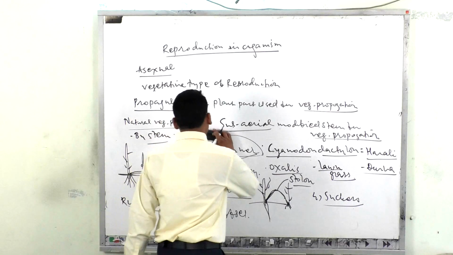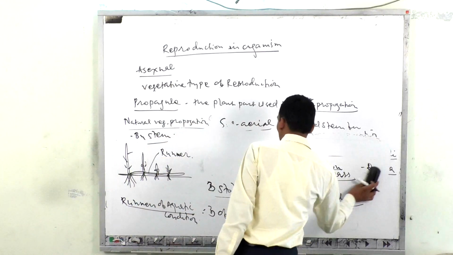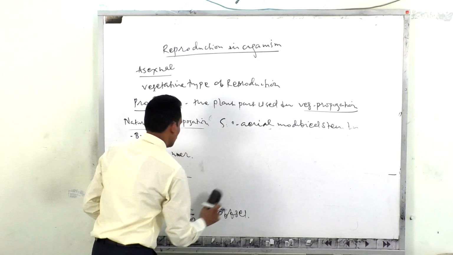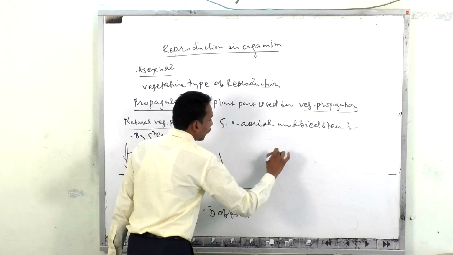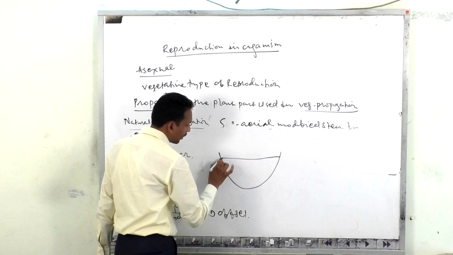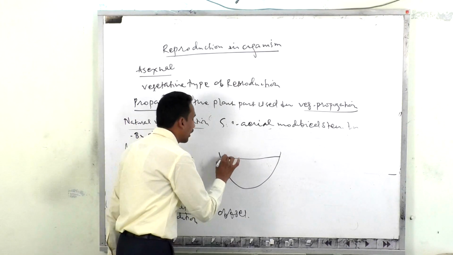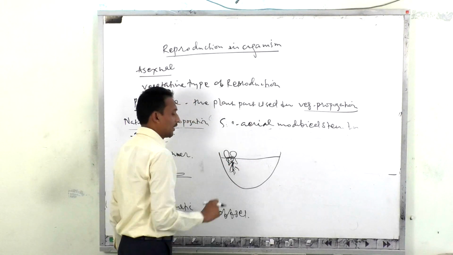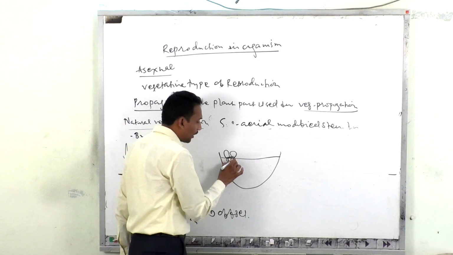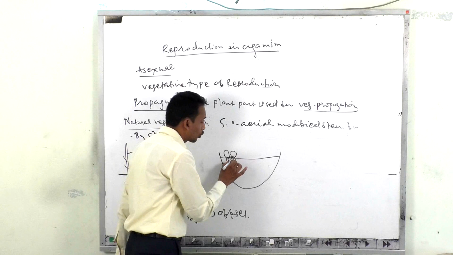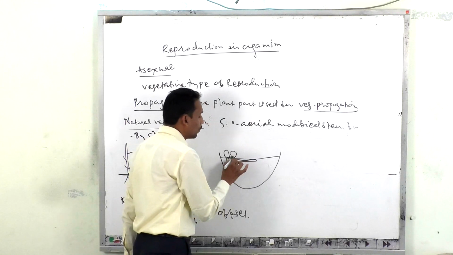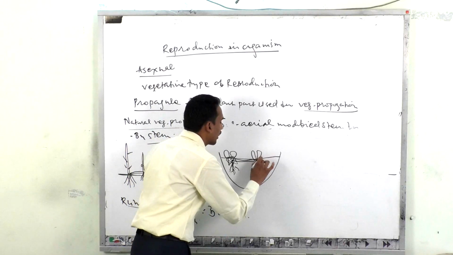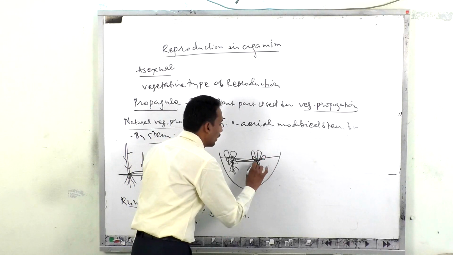What we can observe in this particular case of the offset is this. Here is the pond, here is the water level, and there should be the presence of the Eichhornia plant. From the lower node there should be an arising of a new shoot which is present over the water surface, and here there should be an arising of a new plant.